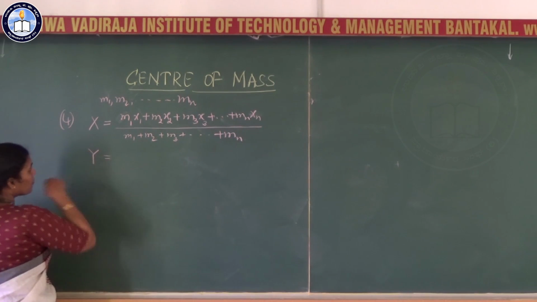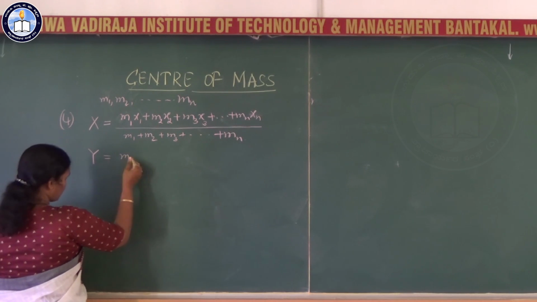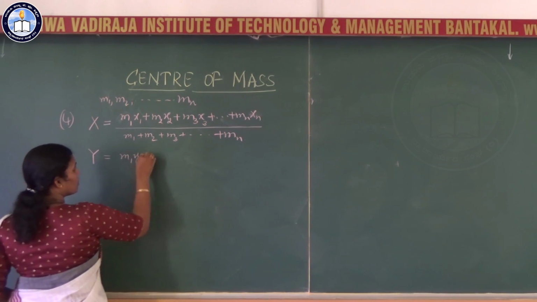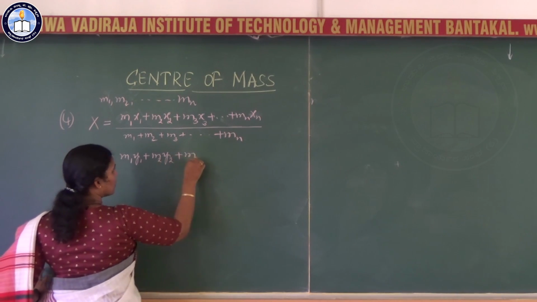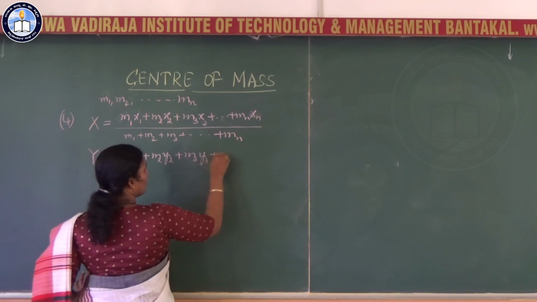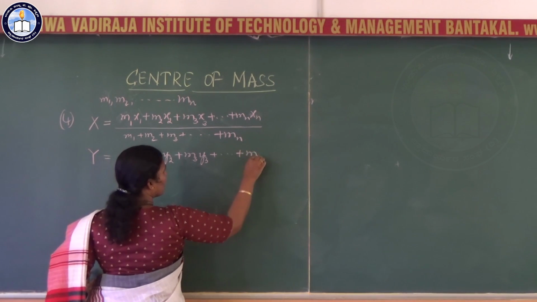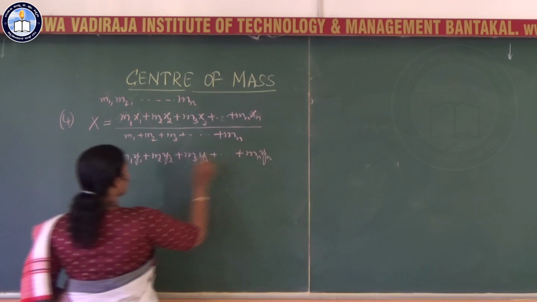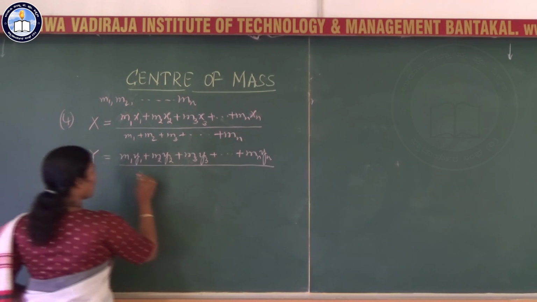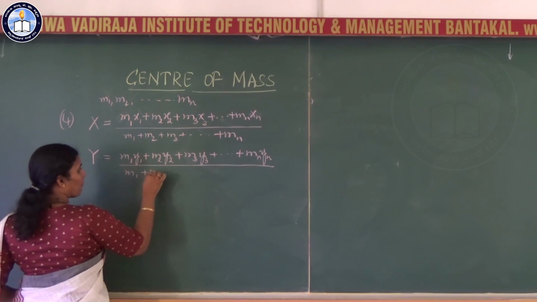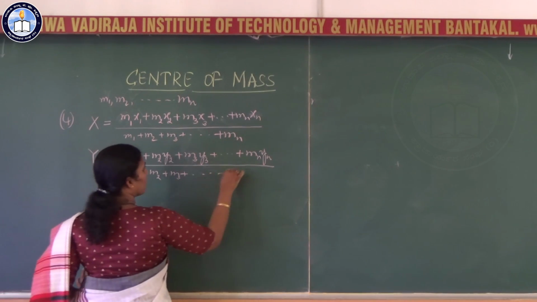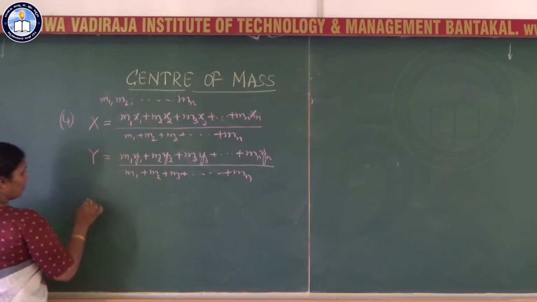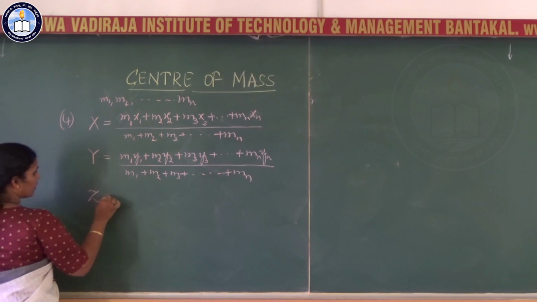Similarly, y is m1y1 plus m2y2 plus m3y3 plus up to mnyn divided by m1 plus up to mn. Then the z coordinate.